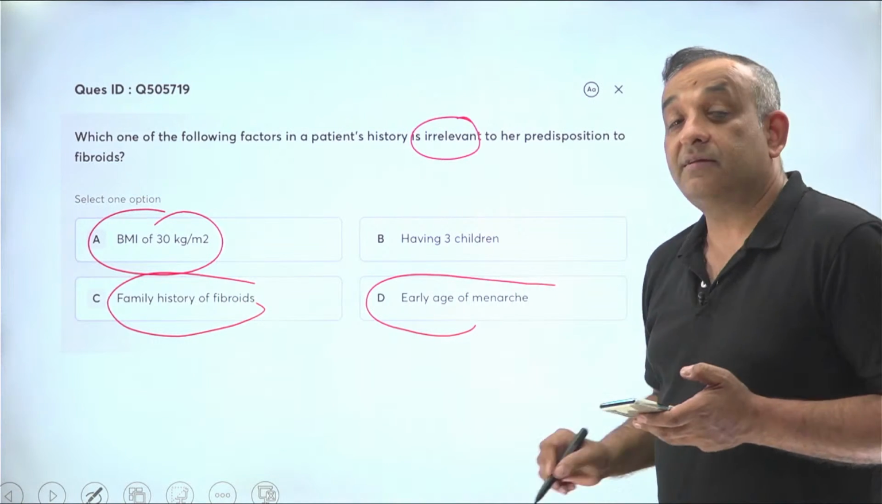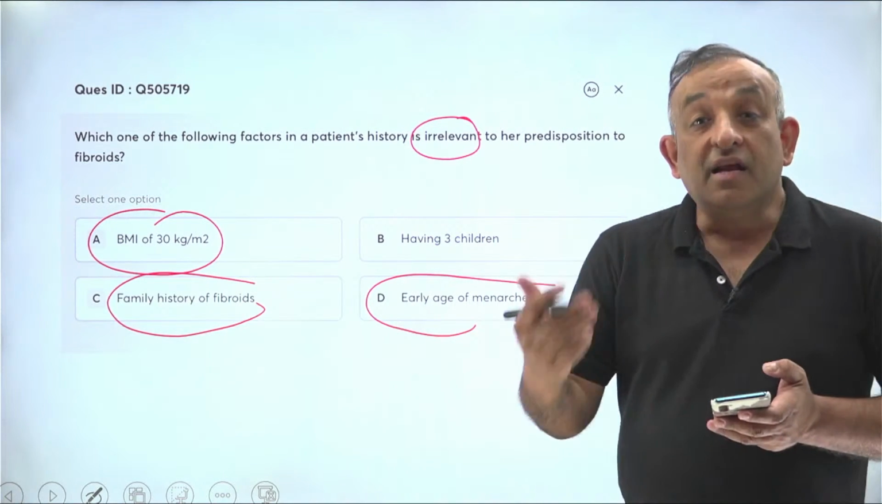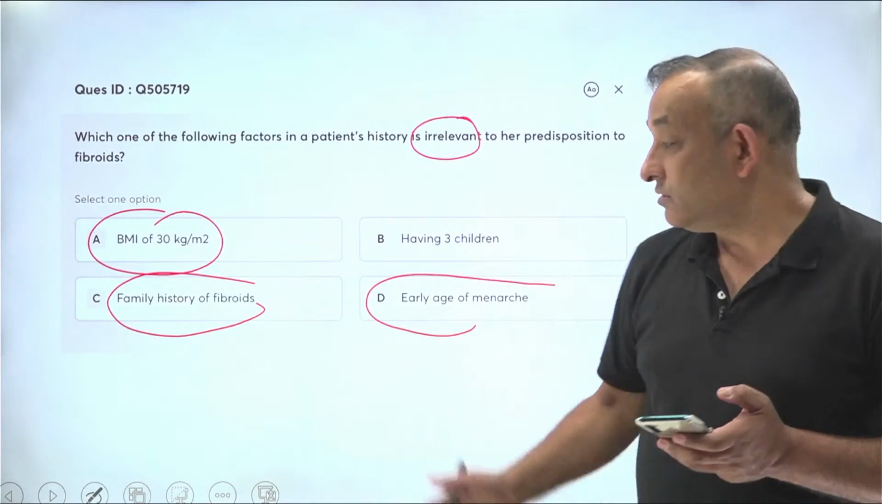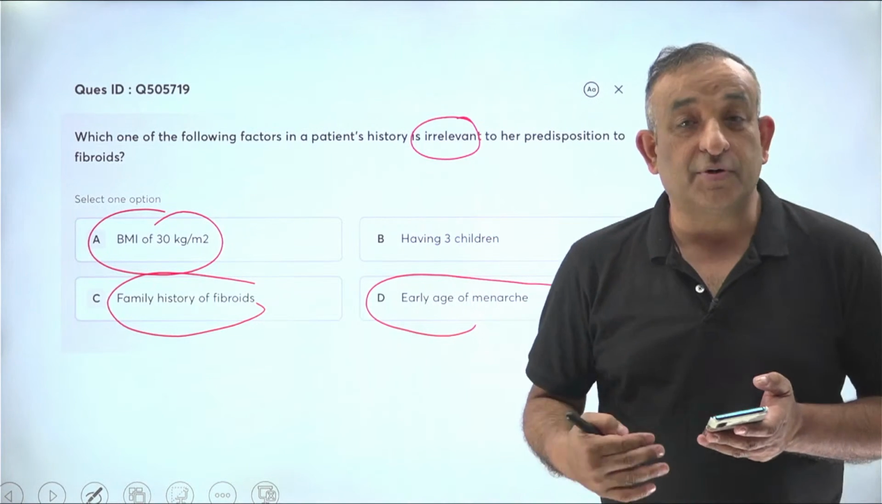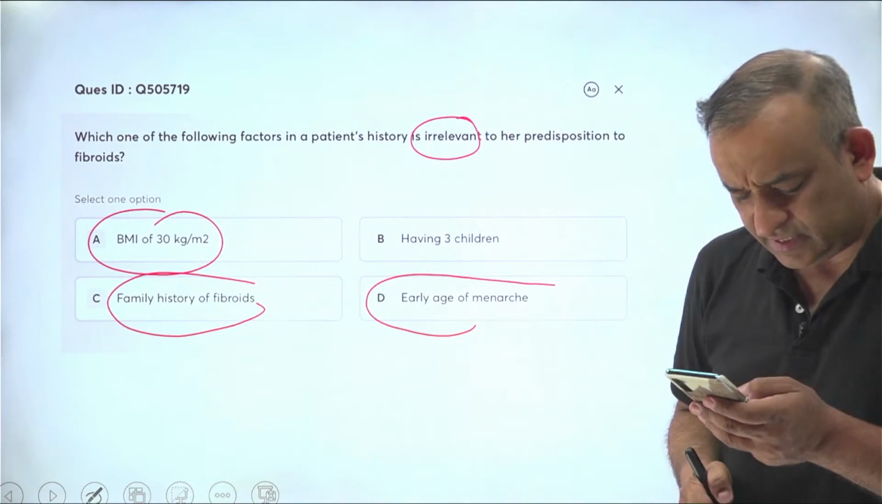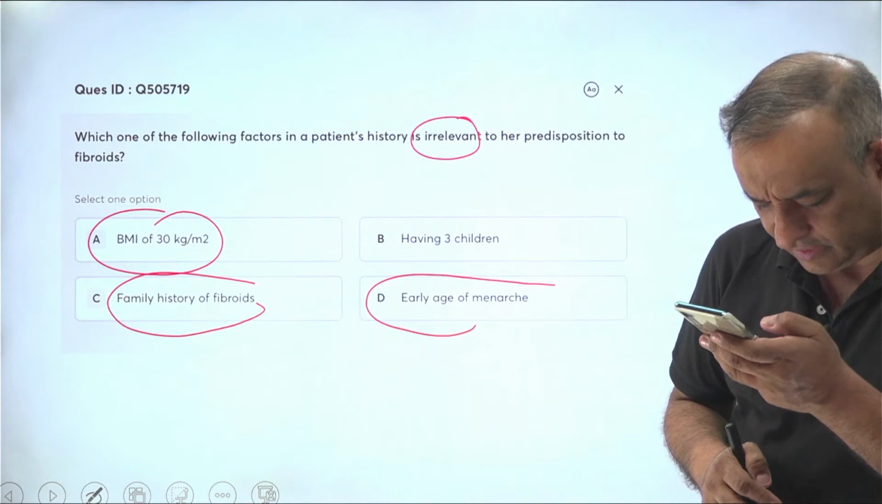So all of these D, C and A, all of these are predisposing to a woman having fibroids, but having 3 children, this is protective, all right? A nulliparous woman will have more fibroids. So this woman has 3 children. She is actually protecting herself from having a fibroid. So yes, this was a fairly simple question, and I'm sure all of you got that correct.